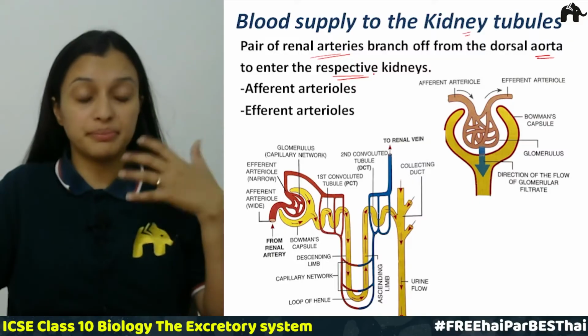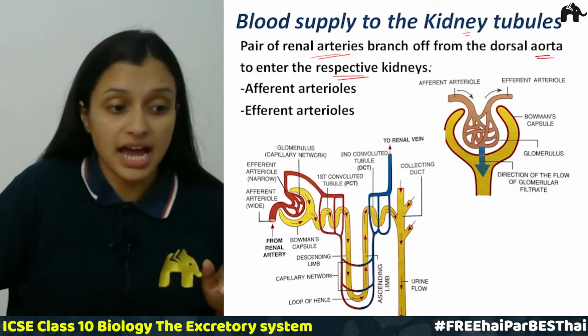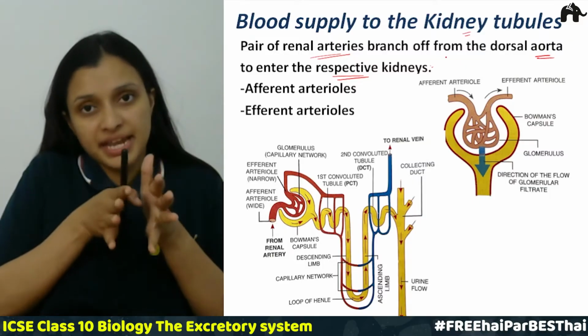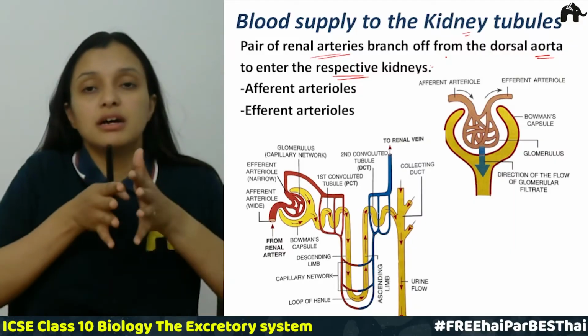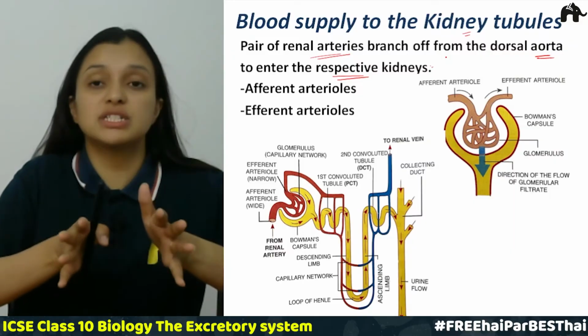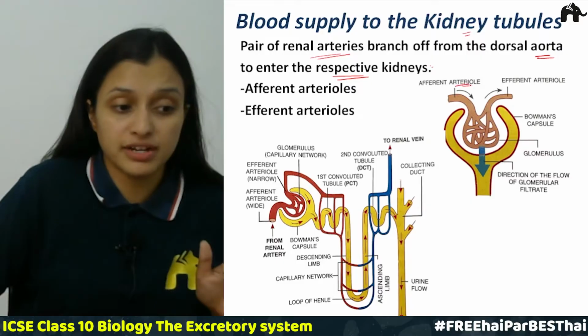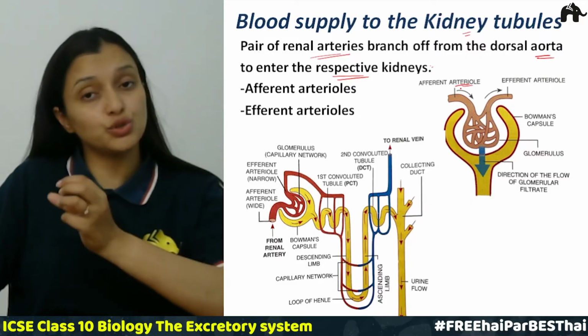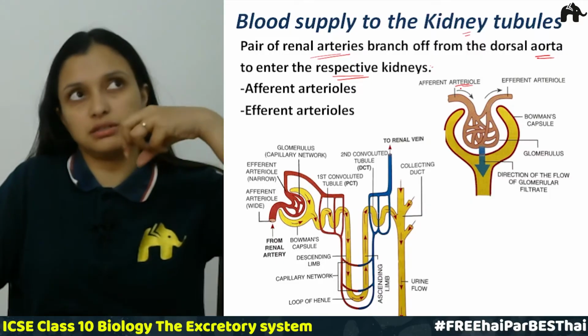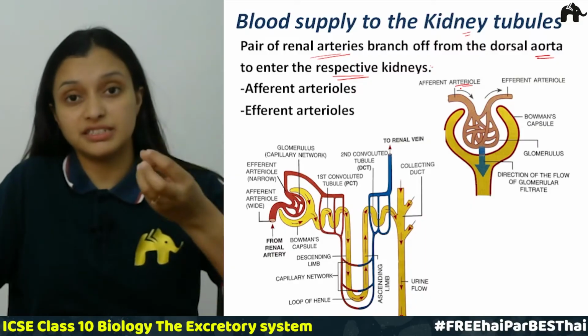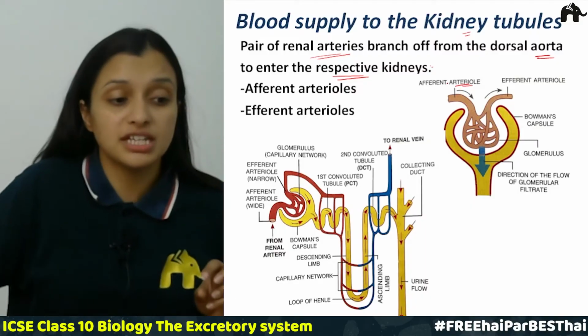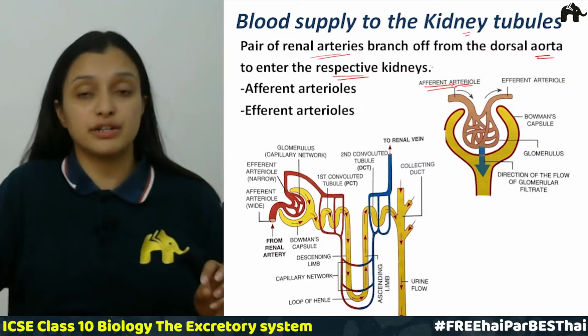The aorta breaks into smaller arteries called arterioles, and when they are entering into the kidney tubules, these are called afferent arterioles.